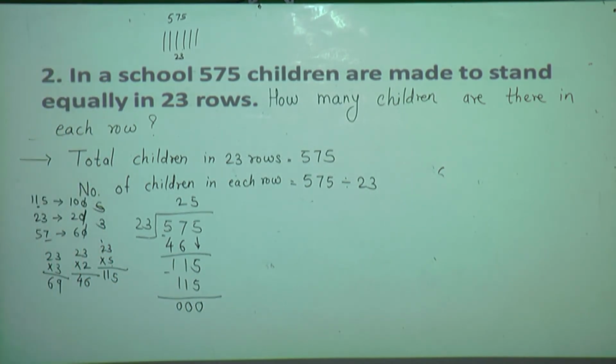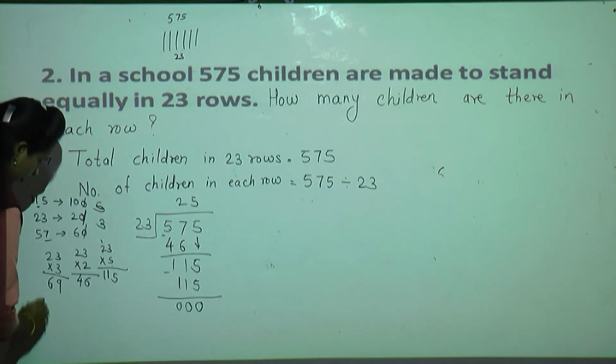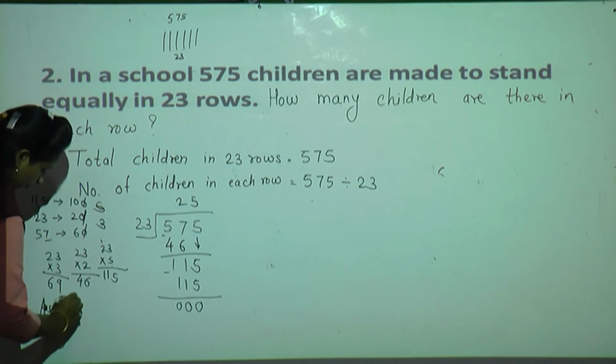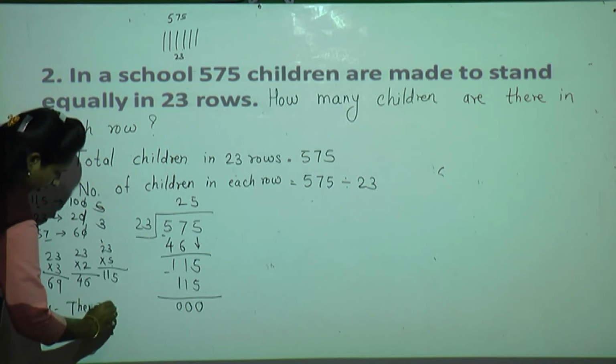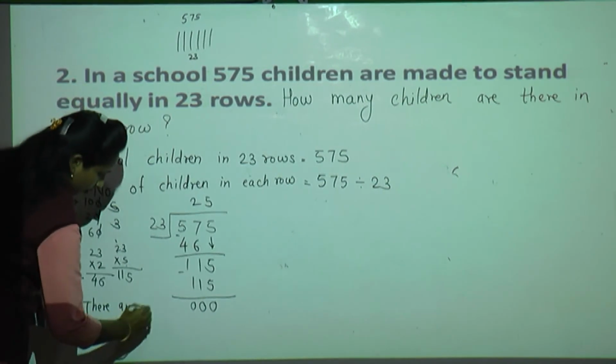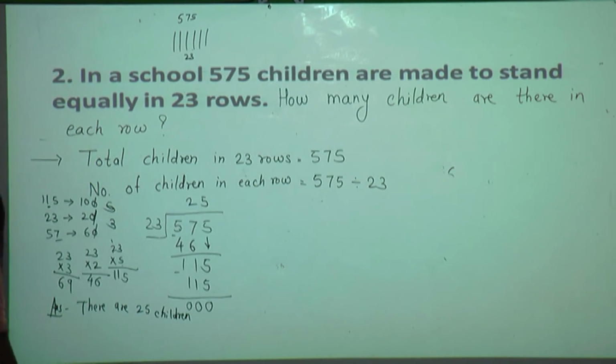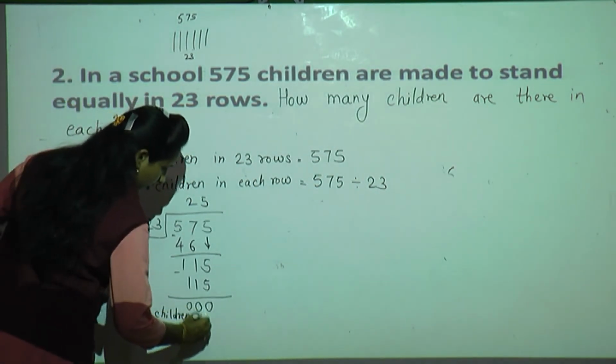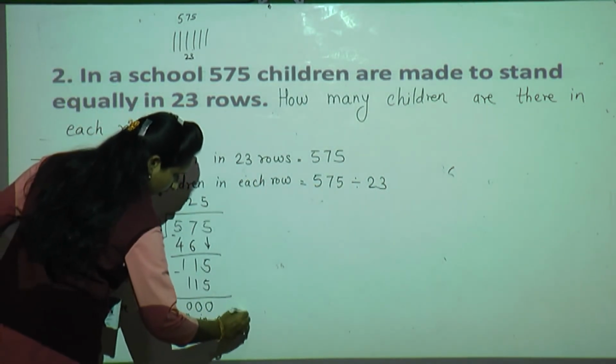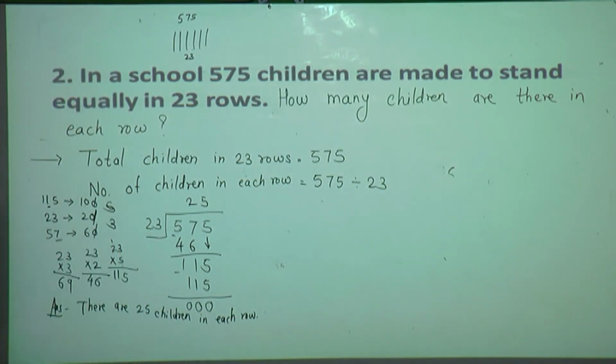So how many children are there in each row, students? So write the answer. There are 25 children in each row. Got it? Understood? Clear till here? Yes. Now what I'll do? I'll go with the next question.